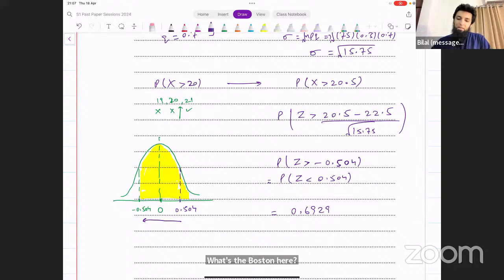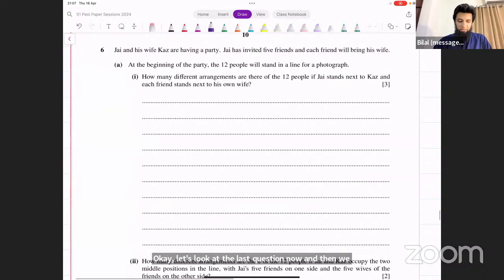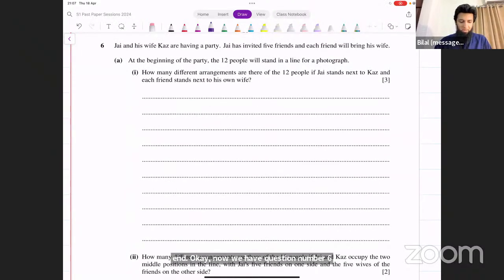Okay, let's look at the last question now, and then we end. Now we have question number 6. Jay and his wife Kaz are having a party. He has invited 5 friends, and each friend will bring his wife. At the beginning of the party, the 12 people will stand in a line for a photograph.